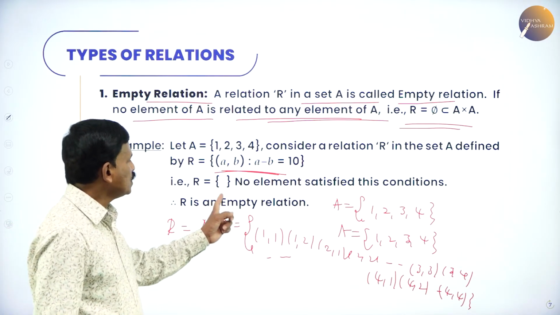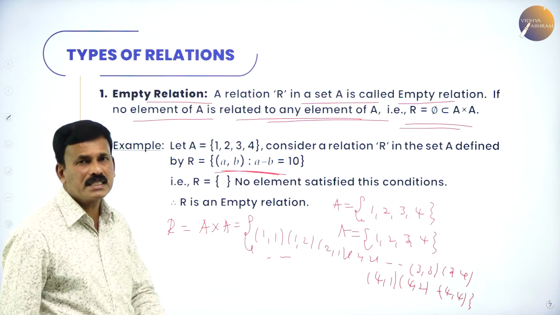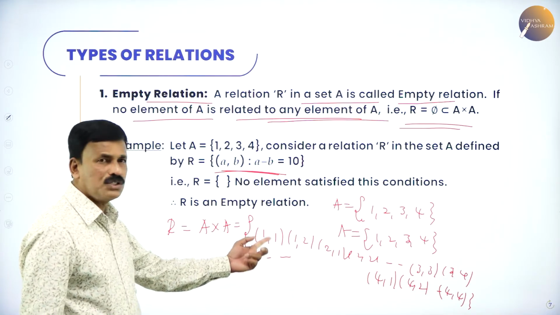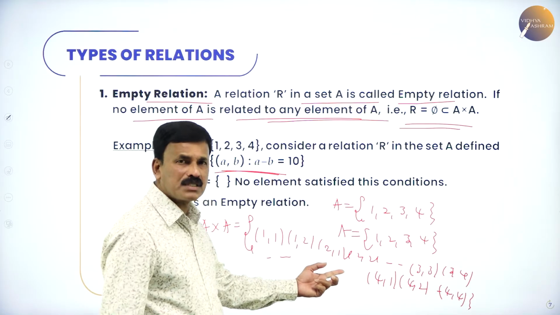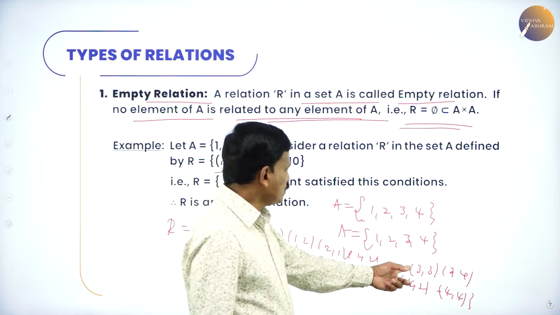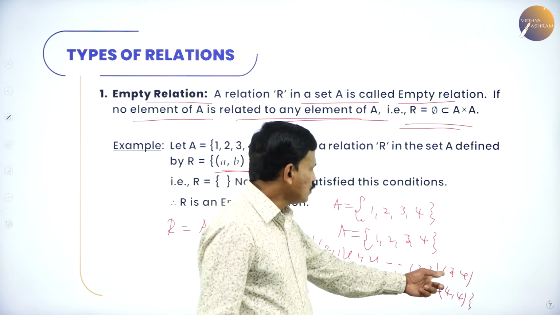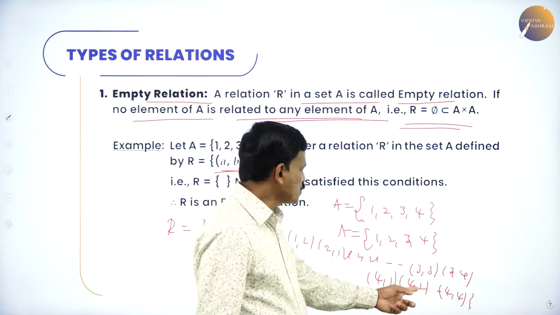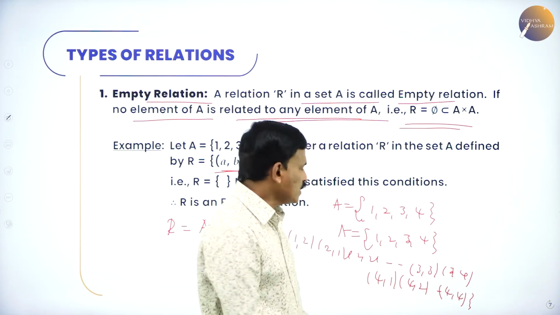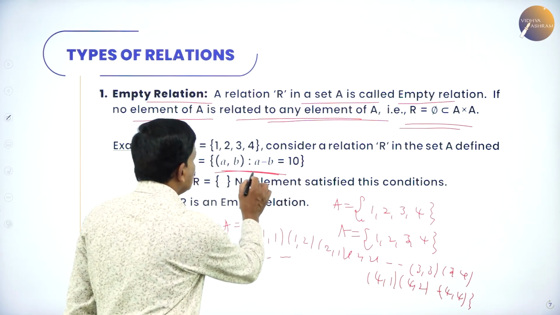What is the condition? If you subtract the first and second, you should get 10. 1 minus 1 is 0, 1 minus 2 is minus 1, 2 minus 1 is plus 1. Again, 3 minus 3 is 0, 3 minus 4 is minus 1, 4 minus 1 is 3, 4 minus 2 is 2, 4 minus 4 is 0. None of these elements satisfy the given condition.